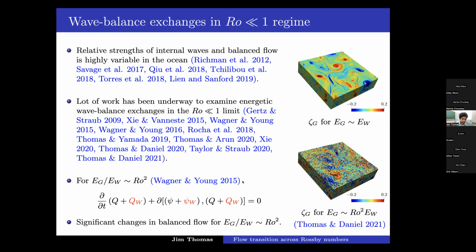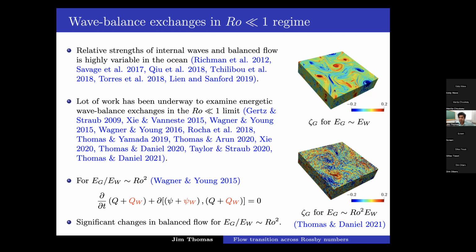And this is specifically in the regime where waves and balanced flow energies are related by this expression. So the balance to wave energy ratio is order Rossby squared. So for example, if the Rossby number is 0.1, the balanced energy is 100 times less than wave energy. So you need a lot of waves or high energy waves to significantly change balance dynamics, as Rossby number is an asymptotically small parameter.